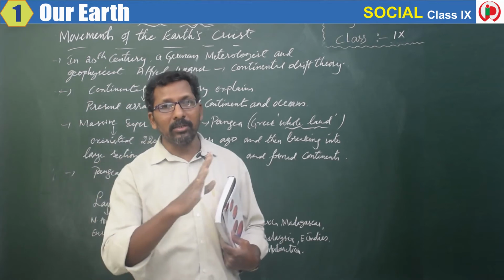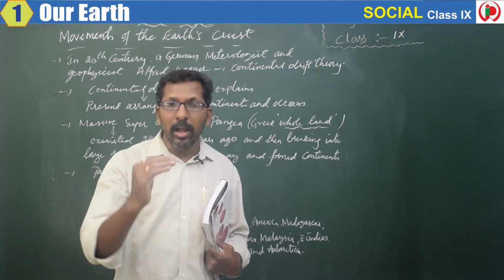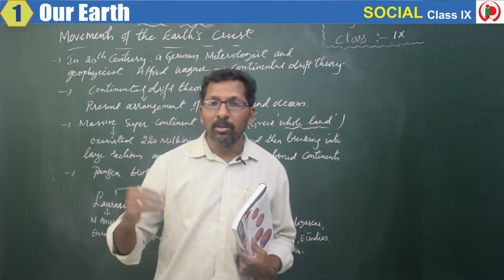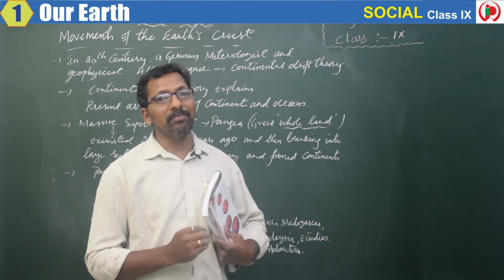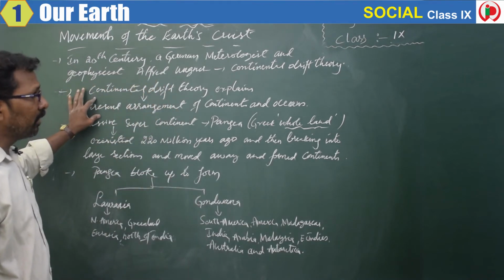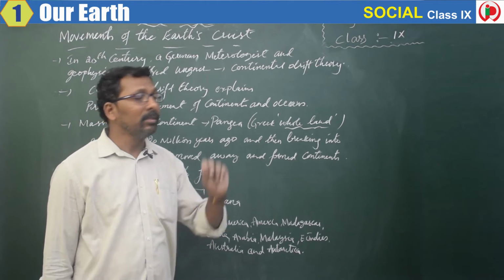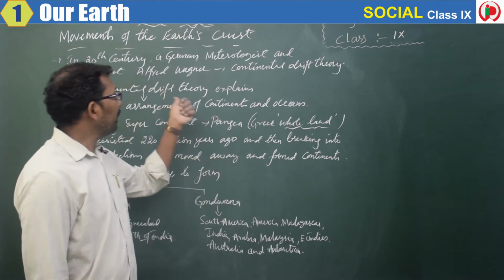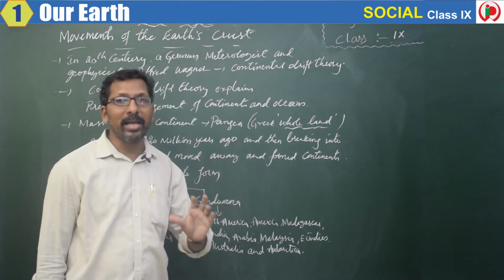Later it slowly started to move and break, and form the present continents. So what does he tell us in this continental drift theory? He says that this continental drift theory explains our present arrangement of the oceans and continents. So the present oceans and continents are clearly explained in this theory. He says how these continents have moved and how these oceans have been formed.